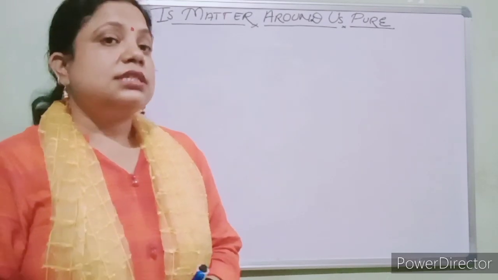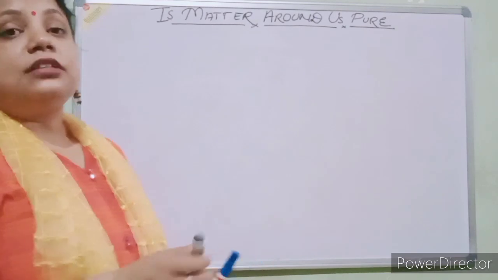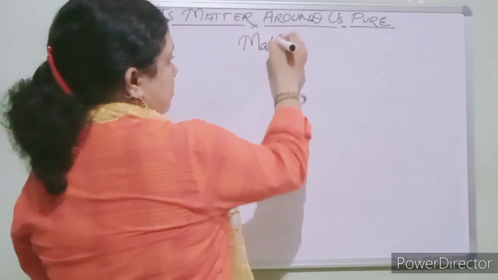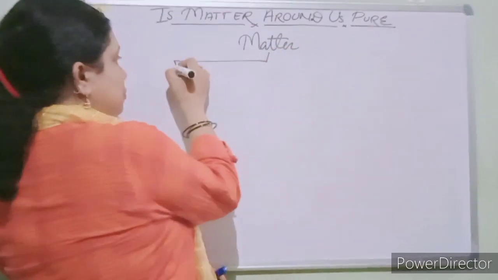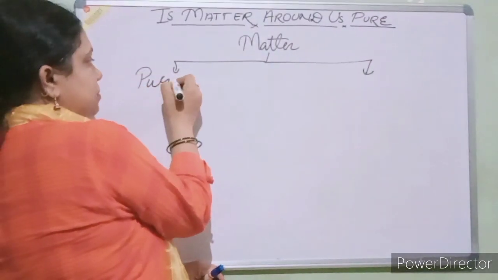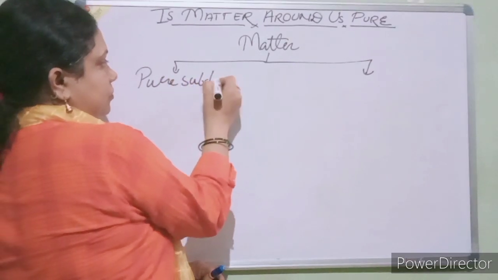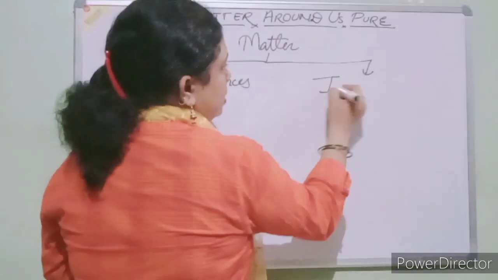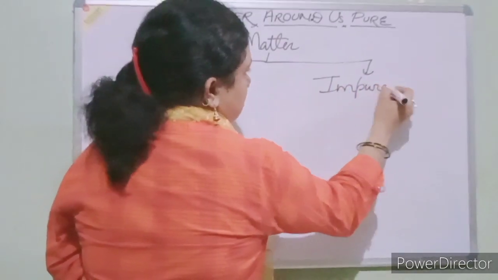Let's see here, students, that matter is classified into two categories: the one is pure substances